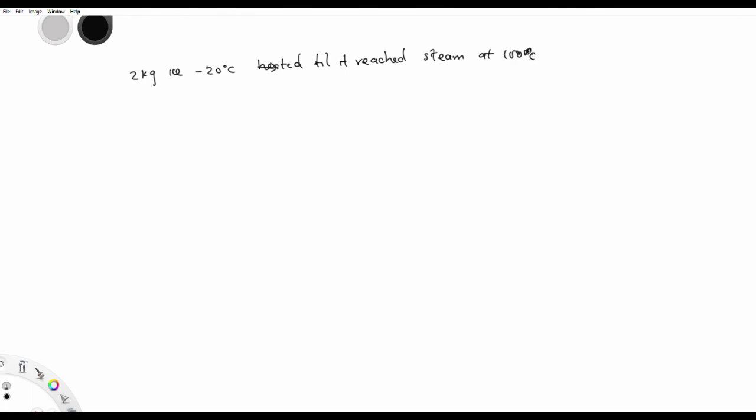Now how do you calculate this? So this one is actually simple, just like what we've done before, but it just has many processes. Now firstly, the ice has to go from minus 20 to 0, isn't it? The ice must cool down first. So minus 20 to 0, that means ice at minus 20 degrees Celsius must first go to ice at 0.